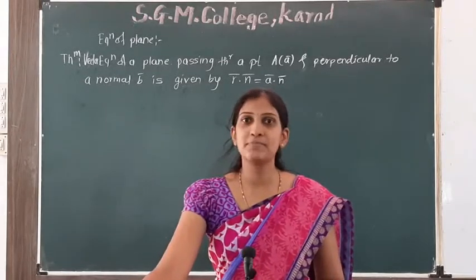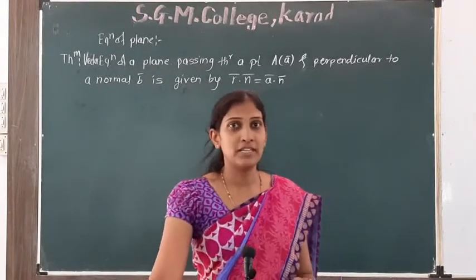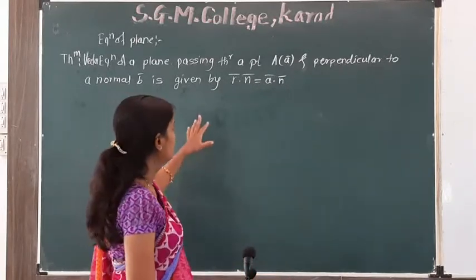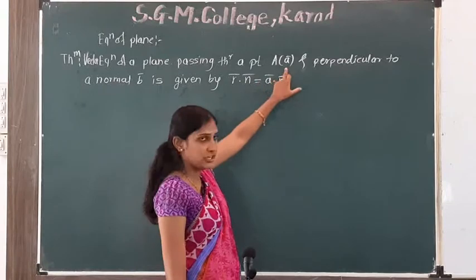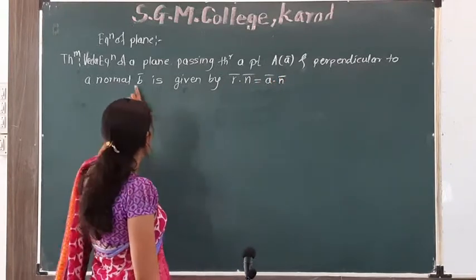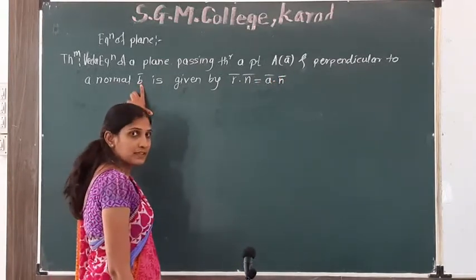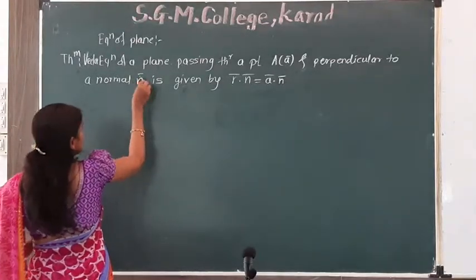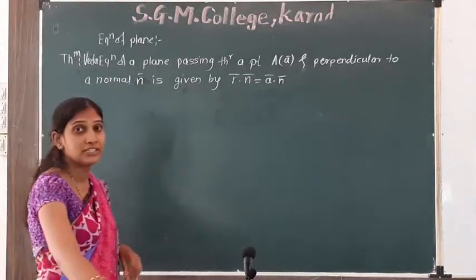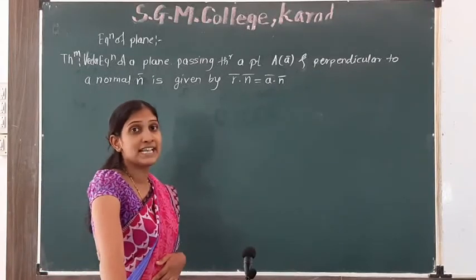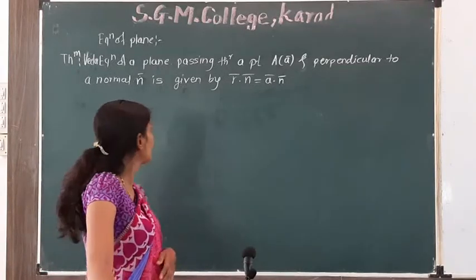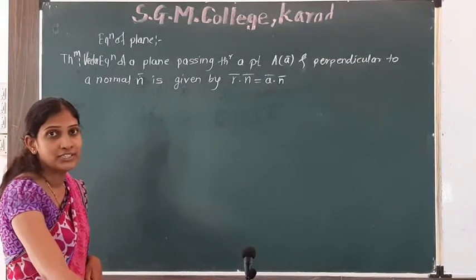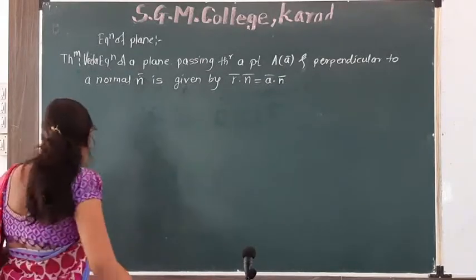Normal to a plane means perpendicular to the plane. So we have to find the equation of a plane which is passing through a point and perpendicular to a vector, that is normal n bar. So it is r bar dot n bar is equal to a bar dot n bar. Let's prove it.